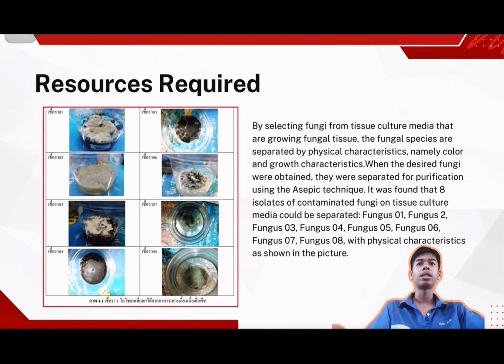The research was carried out by selecting fungi from tissue culture media that are growing fungal tissue. The fungal species are separated by physical characteristics, namely color and growth characteristics. When the contaminating fungi were obtained, they were separated for purification using aseptic technique. It was found that eight isolates of contaminated fungi on tissue culture media could be separated: fungus 1, fungus 2, fungus 3, fungus 4, fungus 5, fungus 6, fungus 7, and fungus 8, with physical characteristics shown in the picture.